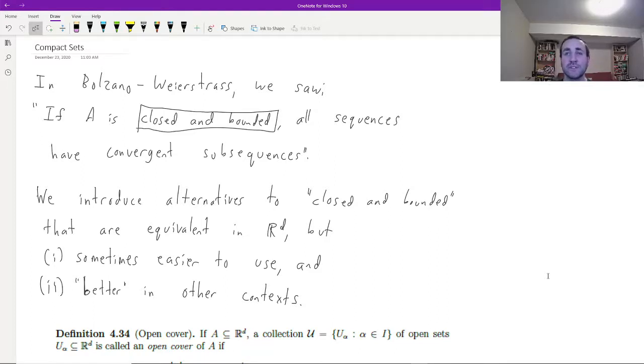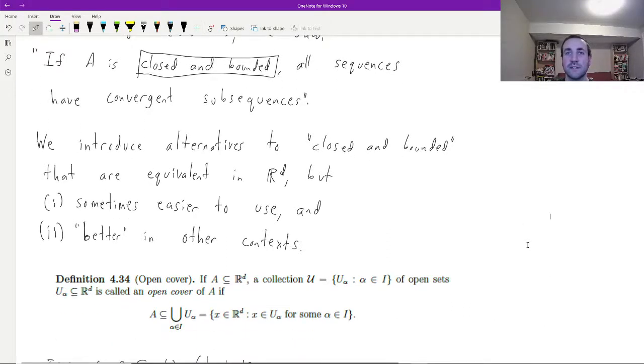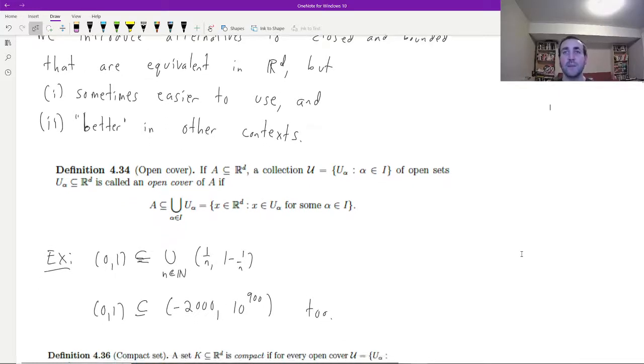We're going to introduce an alternative to this because sometimes the alternatives are easier to use, and of course, in preparation for later parts of the course and future courses, where compactness is going to be easier to use than these other definitions. So before we can say what it means for a set to be compact, we need a new definition for an open cover. So an open cover of a set A contained in Rd is a collection, U alpha, of open sets that satisfies A being contained in the union of all of those sets.